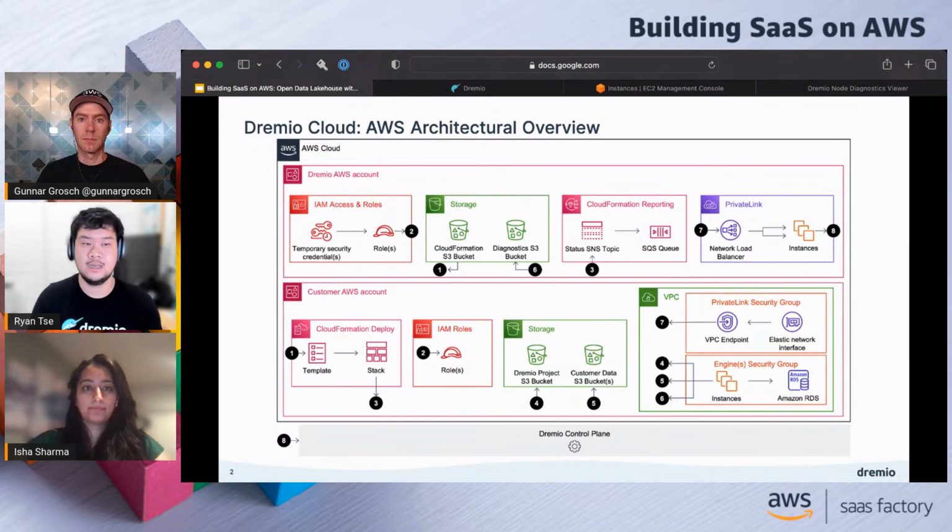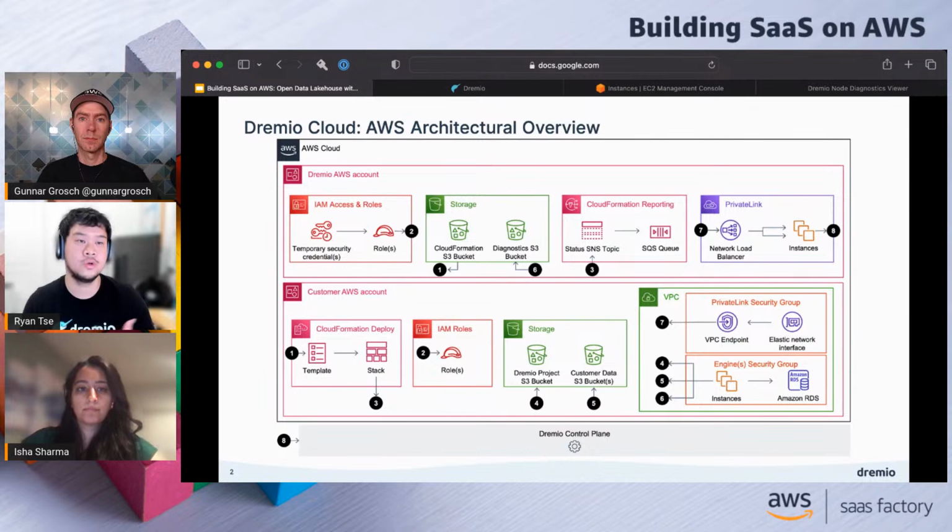They don't really read much from this bucket, or at all, but it does potentially push data into this bucket. And I'll show how Dremio has leveraged this technology to give us some additional tooling and capabilities to help customers out as they're launching Dremio Cloud.